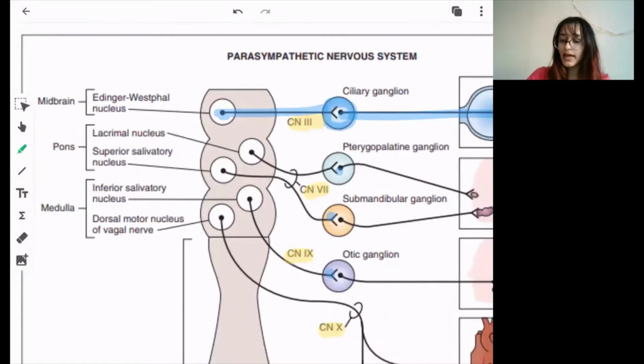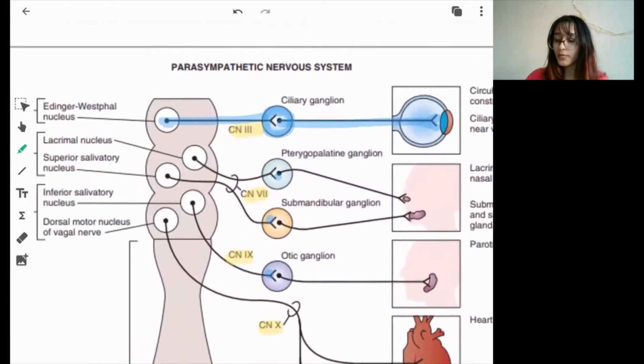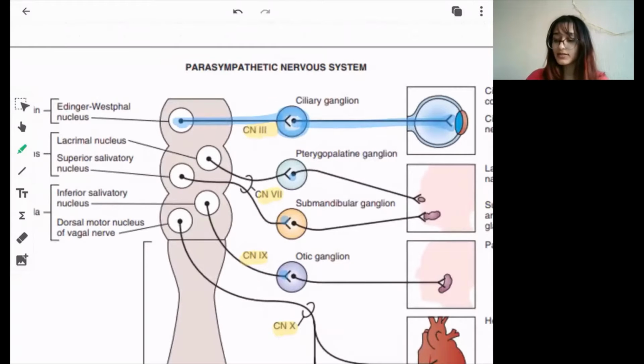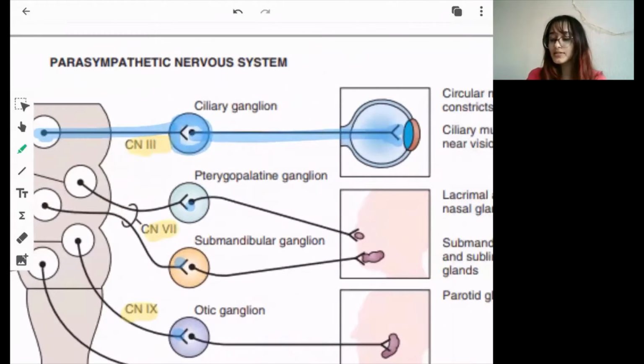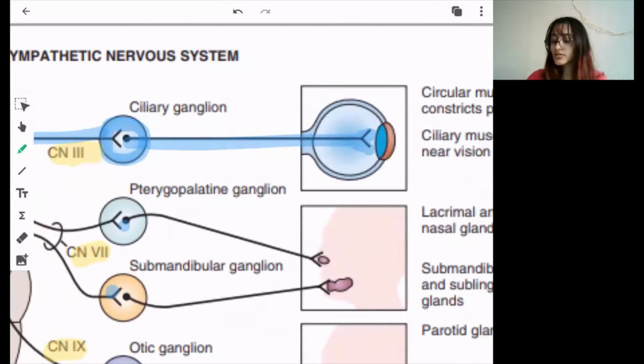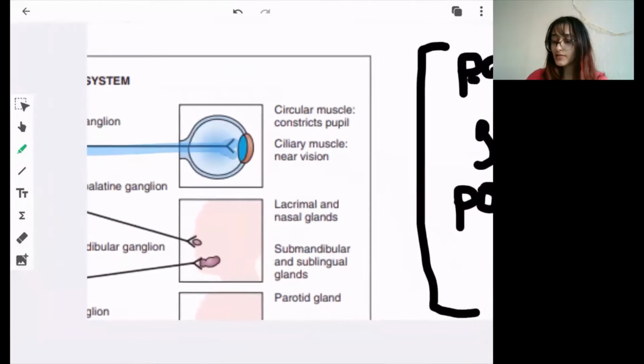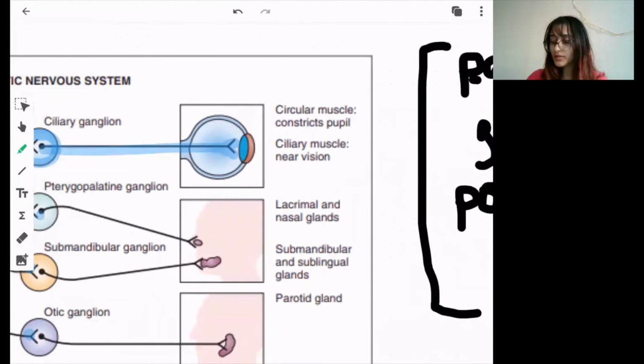Obviously here is the location: the cranial oculomotor nerve arises in the midbrain, cranial nerve number 7 from the pons, and 9 and 10 from the medulla oblongata. So from the Edinger Westphal nucleus arises cranial nerve number 3, which synapses in the ciliary ganglion, and from here the postganglionic nerves are the short ciliary nerves, which supply the constrictor pupillae muscle and the ciliary muscle.